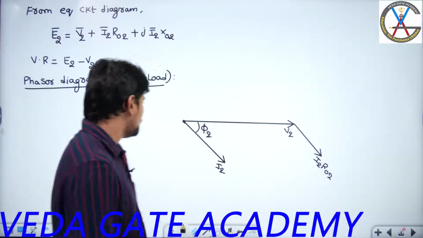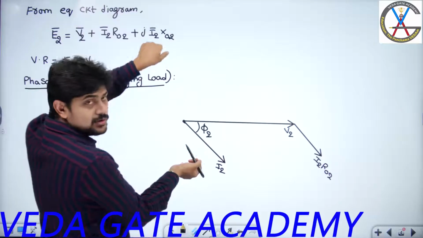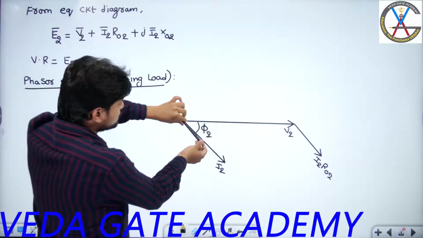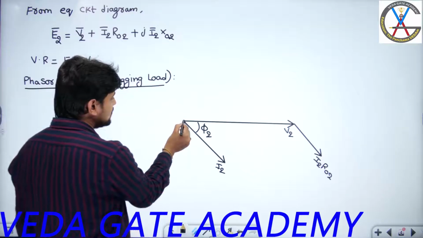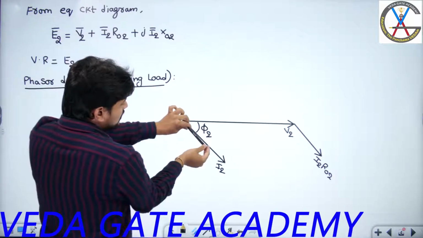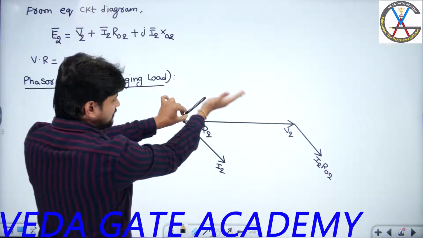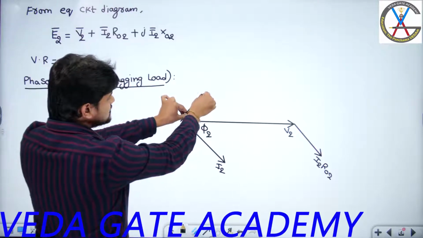Now, generally, this is my current. If I want to write this I2 X02, that means the voltage across this particular reactance, it should be leading the current by exactly 90 degrees. That means if I draw from here, the I2 X02 will be exactly leading. So leading means anti-clockwise, lagging means clockwise, okay. So it will be leading I2 by exactly 90.